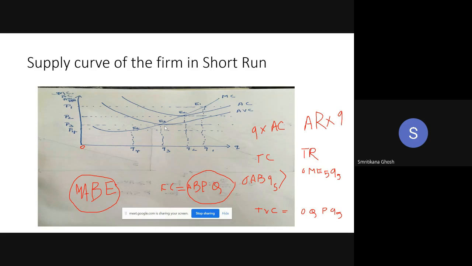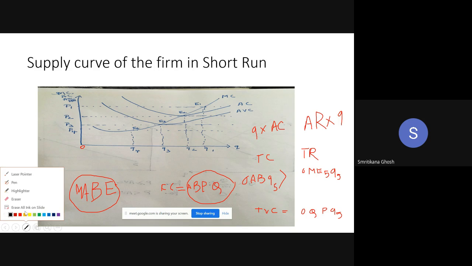If the price is greater than P3, whatever be the situation, the firm should stay in the industry. But if the price is less than P3, the loss will be so high as you are not covering your variable cost with your income. So it's better to leave the industry. That is why the minimum of AVC is called the shutdown point. Up to this part I discussed. E3 is the shutdown point.